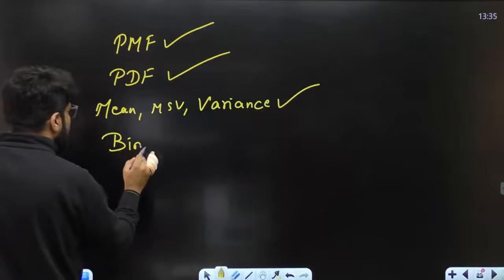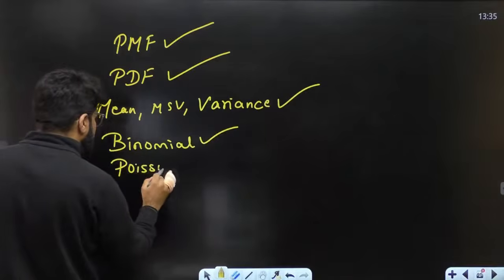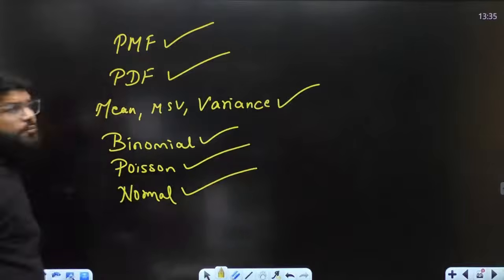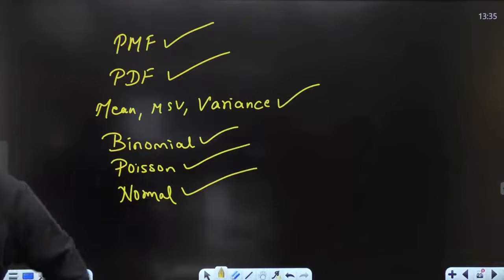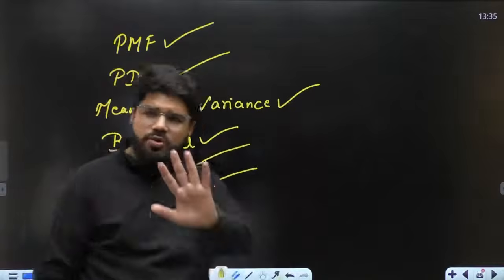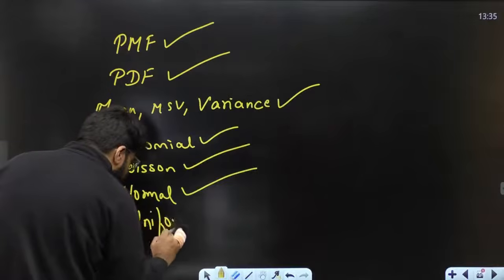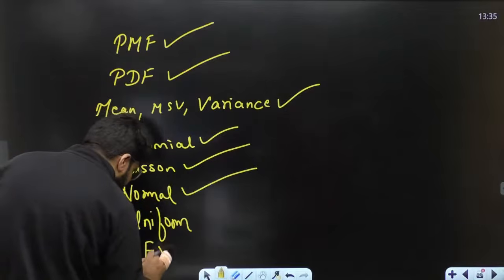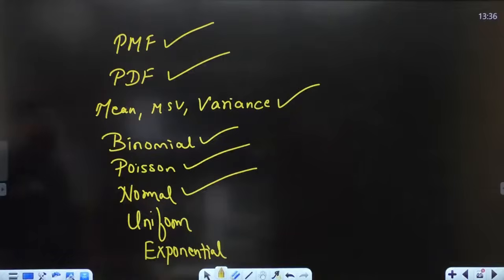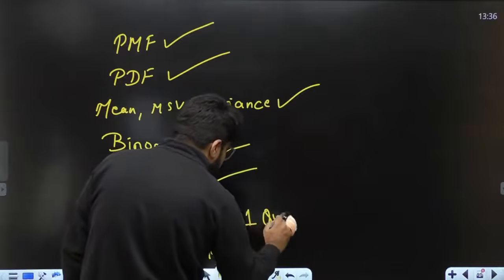Have you covered binomial? Yes. Poisson? Yes. The very, very important normal? Yes. So much is fully covered. Only 6 questions are left. If possible, I'll plan part 2 also. Don't worry, let me know if you want it. Then coming to uniform and then coming to exponential, from here we have done just one question each actually.